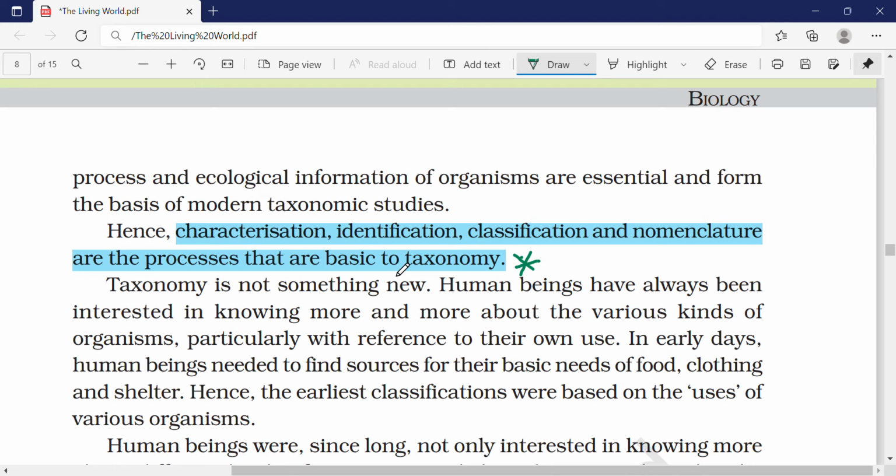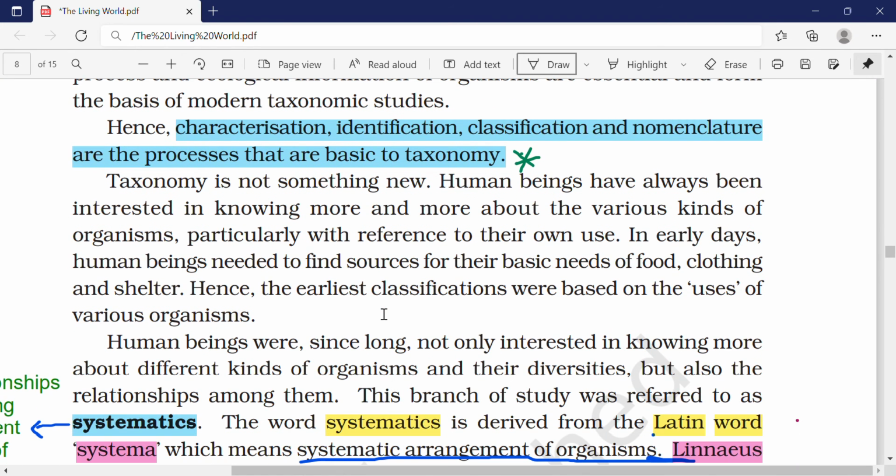So taxonomy is not something new. We have always been interested in knowing more and more of various kinds of organisms. Human beings have always been curious, and they have always needed to find food, clothing, shelter. So the earliest classifications were based on uses of various organisms. How did early man classify organisms?